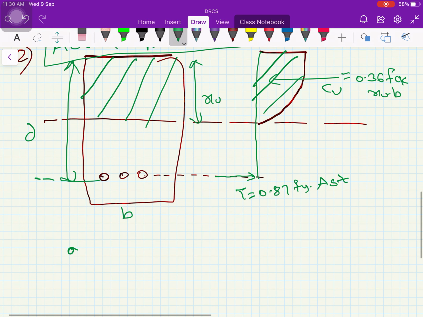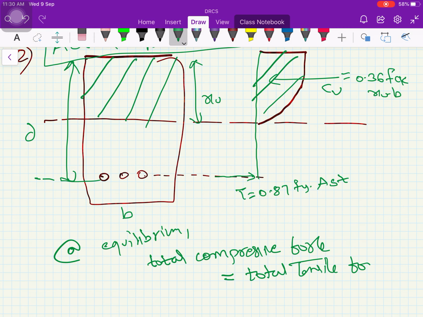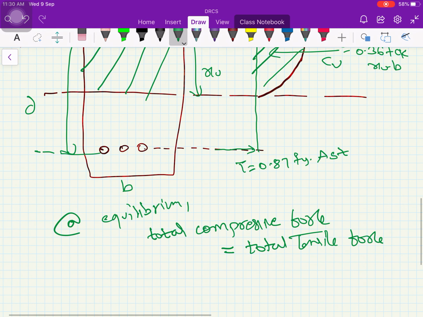Okay, at equilibrium, what it is telling is that the total compressive force taken by concrete is equal to the total tensile force taken by steel. That means, what is the total compressive force of concrete in the compression zone? 0.36 FCK is the average stress, into XU, into the width of the member.